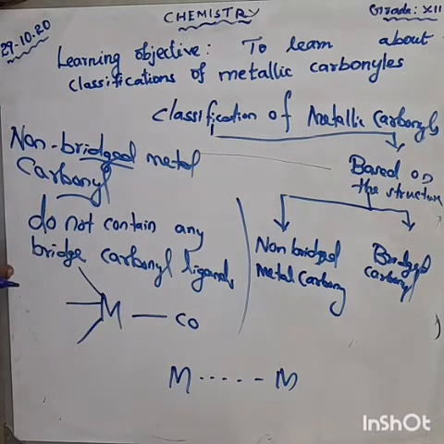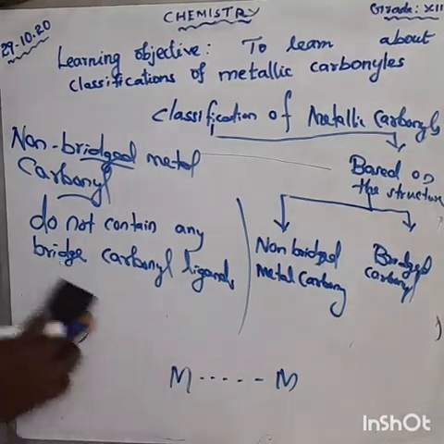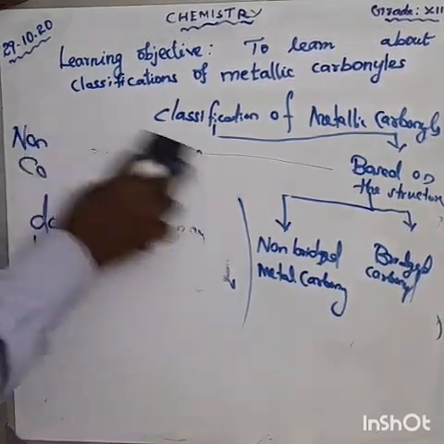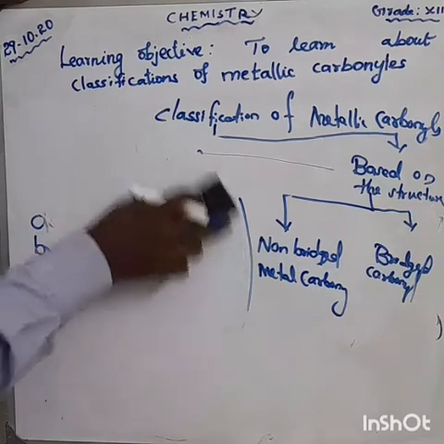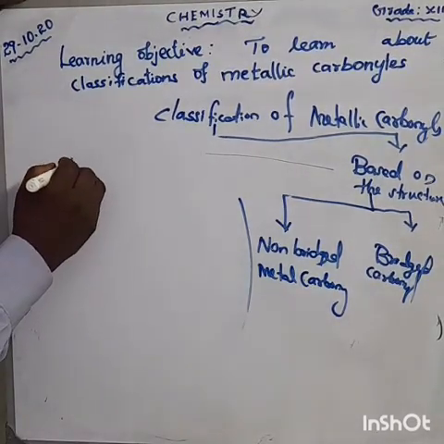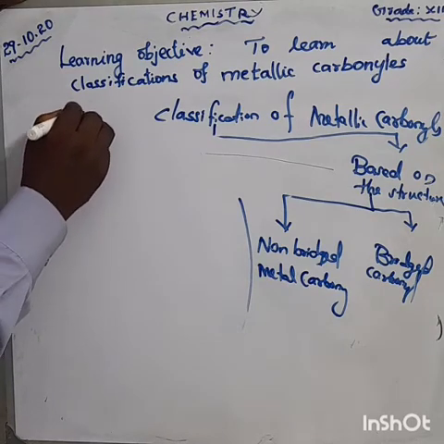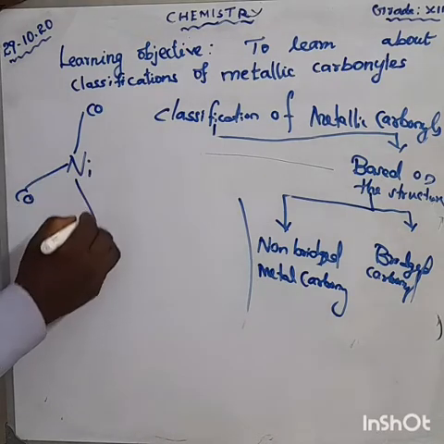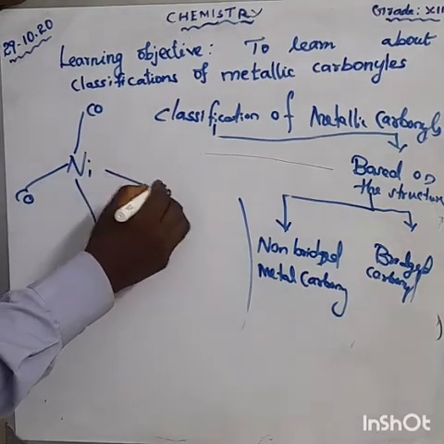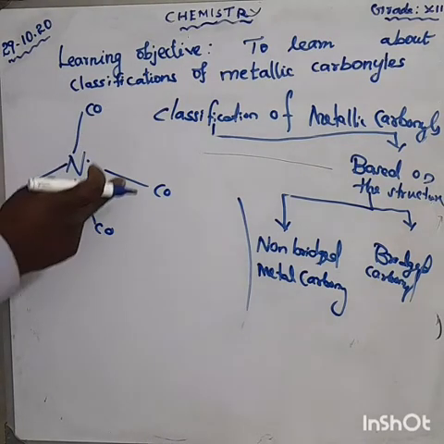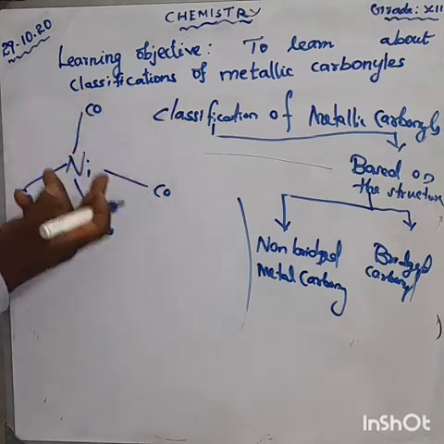They can be two types. First one, non-bridged metal carbonyl, for example nickel tetracarbonyl. Nickel tetracarbonyl means nickel with CO, CO, CO, CO. Clear? Does this compound have any bridge to another metal?